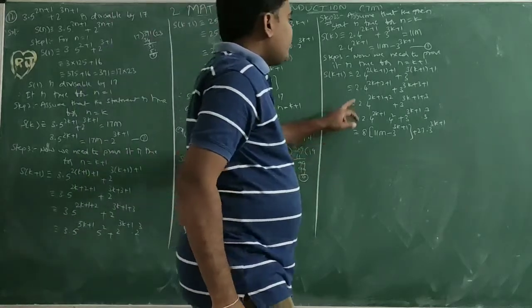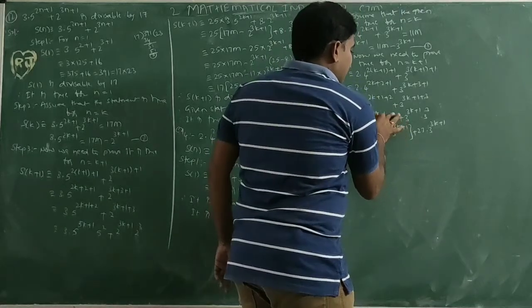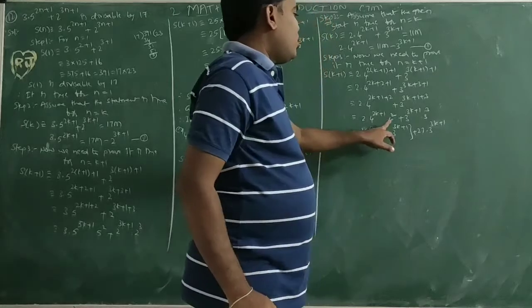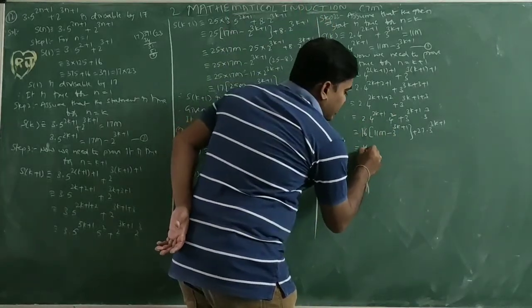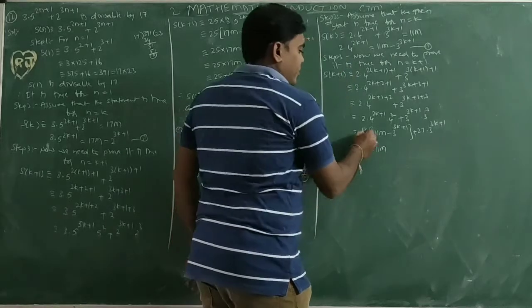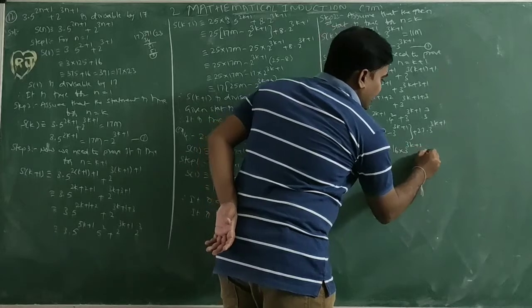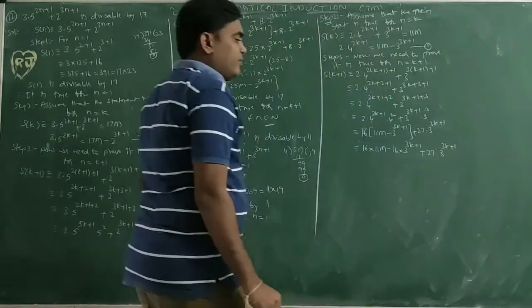One more time, 4 power 2 is actually 16, not 8. 4 square equals 16. Now 16 into (11m minus 3 power (3k plus 1)) plus 27 into 3 power (3k plus 1).